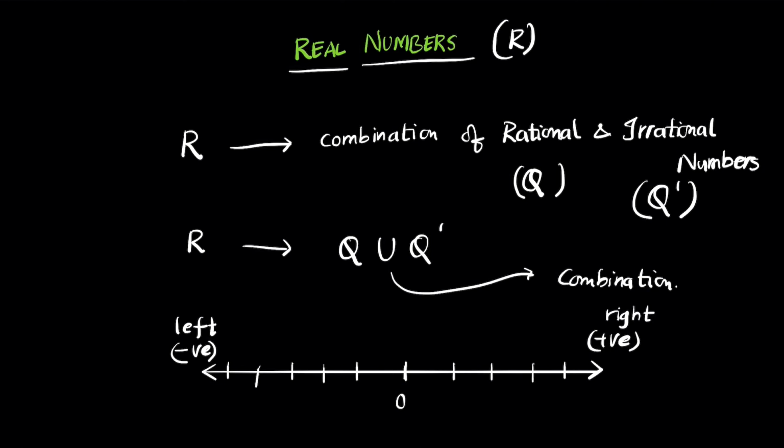For example, towards the right you get 1, 2, 3, 4 and so on, and to the left you get -1, -2, -3, -4 and so on. That doesn't mean these are all integers. Notice that between -3 and 4 there are a bunch of values as well. These are fractions. In real numbers we consider every single value, rational or irrational. It doesn't matter what the type of number is.